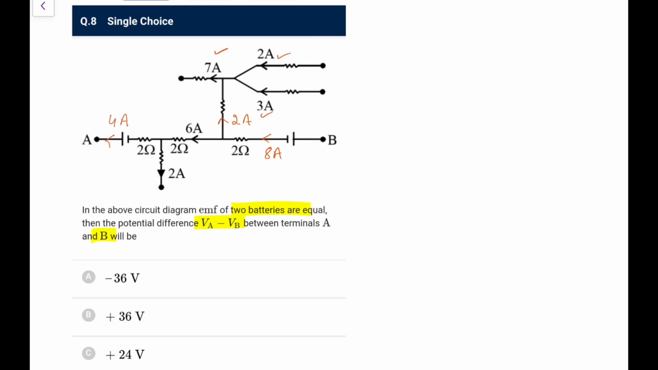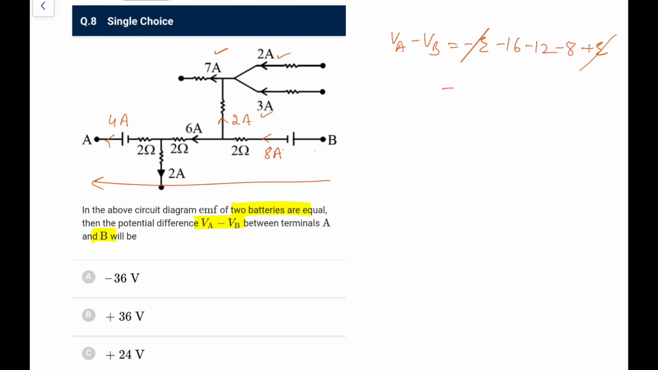Now VA minus VB you have to find, so go from B to A and write the potential changes. When I go from here to here, I'll write minus E. When I go from here to here, I'll write minus 16, because I'm going in the direction of current, potential decreases, again minus 12, and again minus 8, 2 into 4, and this would be plus E.